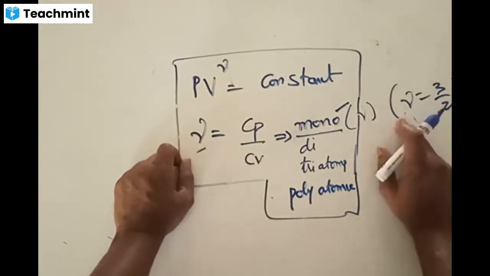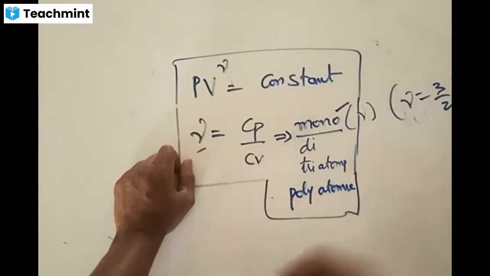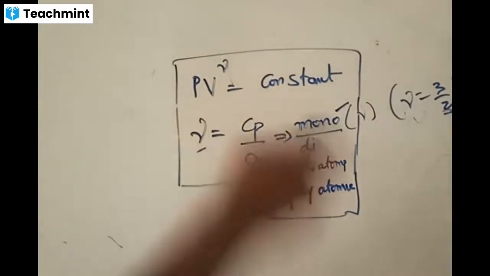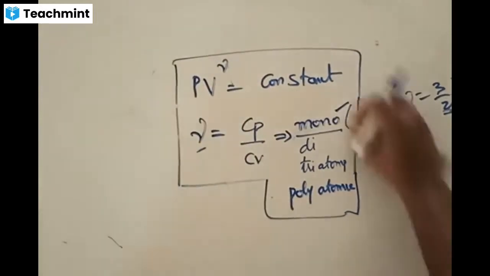These are common, universally constant values. I'm telling you that if one question says gamma is 3/2 for monoatomic, and secondly you come across one more question for monoatomic, then you can make use of this gamma if needed at that point. If the question forgets to give the value of gamma, you make use of this. Hope that is clear.